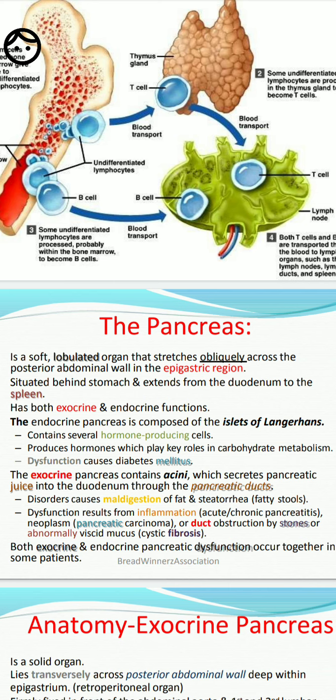These cells produce hormones which play key roles in carbohydrate metabolism. Dysfunction causes diabetes mellitus. That is the endocrine part. In the exocrine part, the pancreas contains acini, which secrete pancreatic juice. The acini are contained in duct-like structures and pour the pancreatic juice into the duodenum through the pancreatic ducts. We already discussed this.